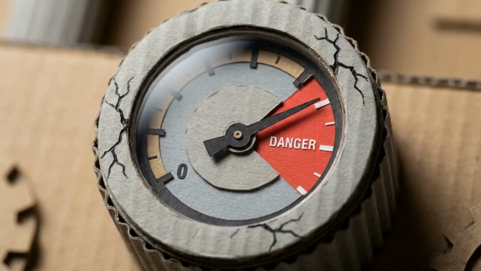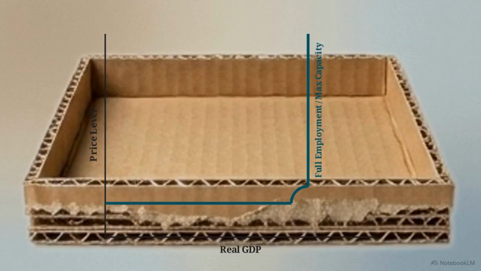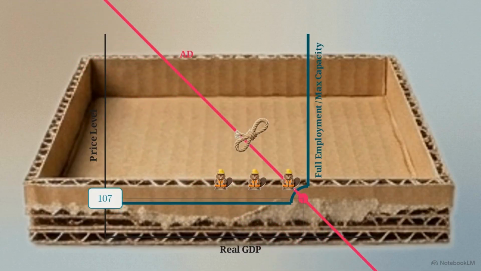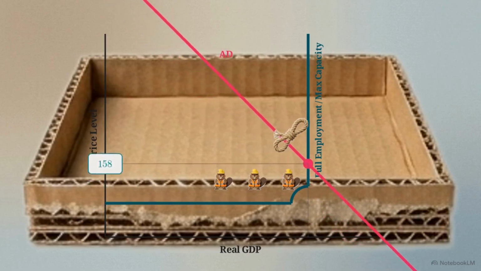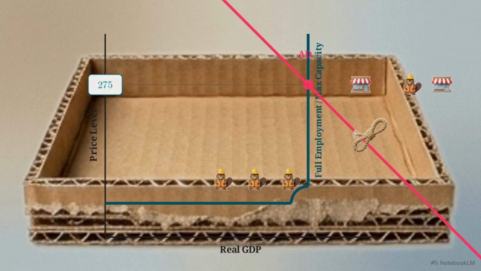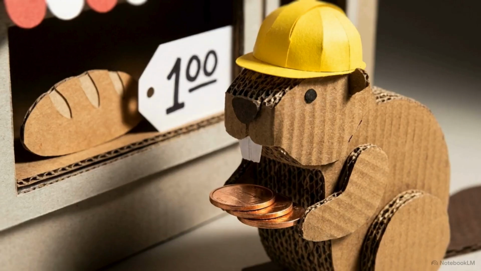But pushing a domestic economy to run at its absolute maximum speed creates severe internal pressures. When the economy reaches full employment, the aggregate demand curve hits the vertical limit of the aggregate supply curve. The zoo cannot produce goods faster. Demand increases faster than supply, creating demand-pull inflation. Simultaneously, factories compete for workers, creating cost-push inflation. The beavers have jobs, but their paychecks buy less and less. Purchasing power is eroding daily.